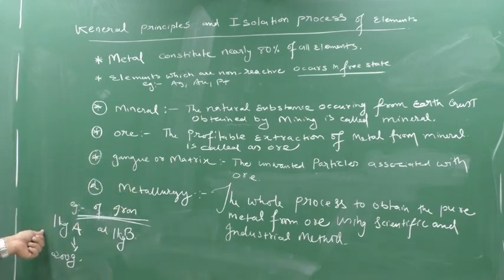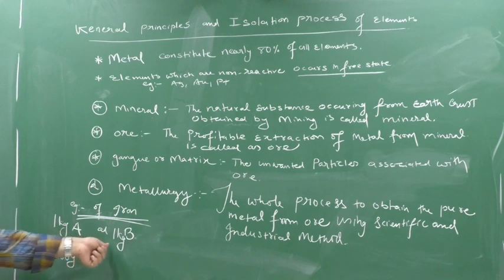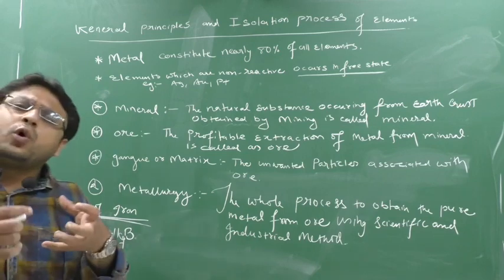So I took 1 kg of mineral A and 1 kg of mineral B. Both these minerals are of iron. Now what have I done? I have taken the 1 kg of A and I have done all the process.